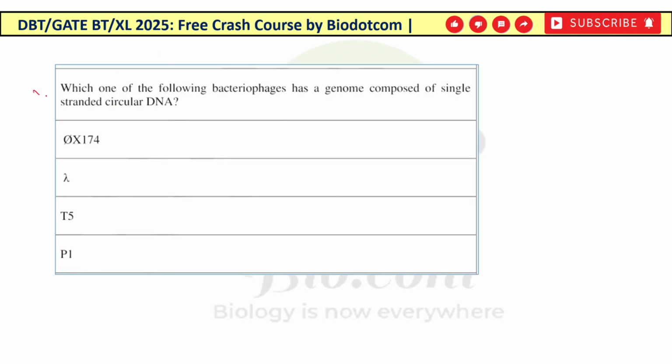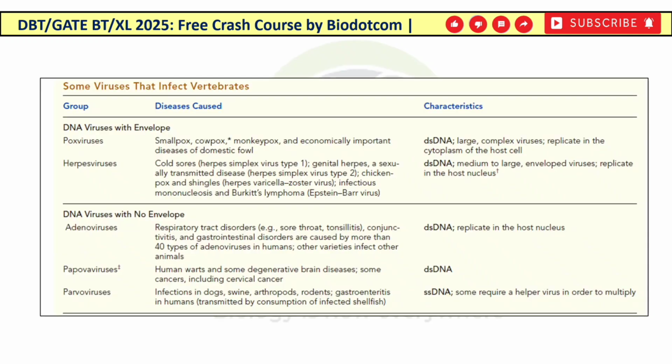Now next question. Which of the following bacteriophages has a genome composed of single stranded circular DNA? So you have to tell which of the following bacteriophages has a genome composed of single stranded circular DNA. So it is the phage φX174 which is the correct answer for this question. इस टाइप का हमेशा पूछा जाएगा कि किस बैक्टीरियोफेज में, not just bacteriophage but also a virus का भी पूछ सकता है कि जेनेटिक मटेरियल सिंगल स्ट्रैंडेड आरएनए होता है या सिंगल स्ट्रैंडेड डीएनए होता है. So you have to remember all these things.